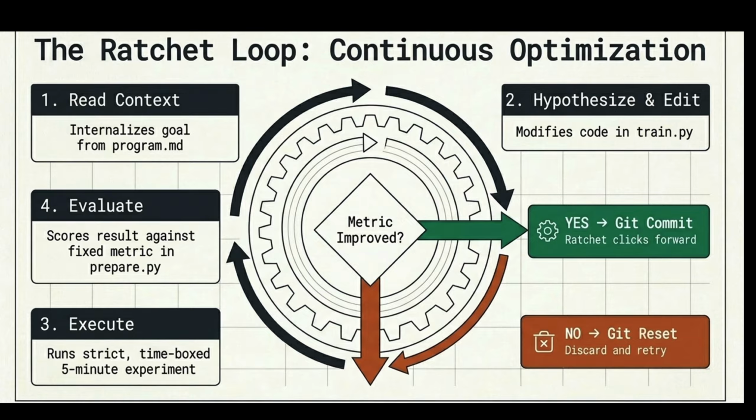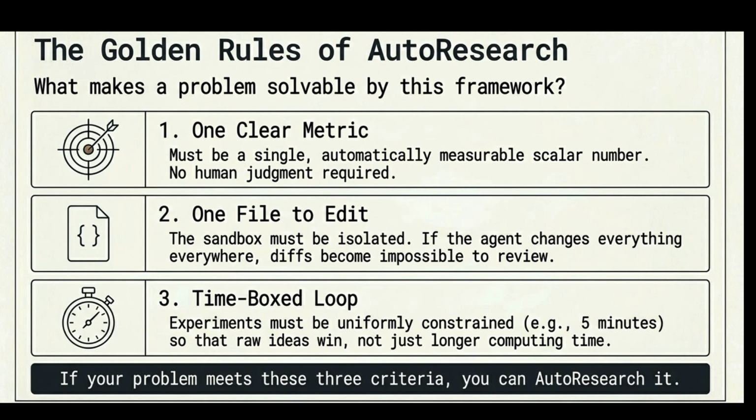An agent runs the hypothesis, it runs the experiment, and it evaluates the performance. If it is better, then it accepts the changes. If it is worse, then it reverts. There are some golden rules to make it work more effectively. First, you should have a clear metric defined on which the agent will do the optimization. Be it accuracy, F1 score, or RMSE, it must be well defined. No vague or subjective goal should be there.